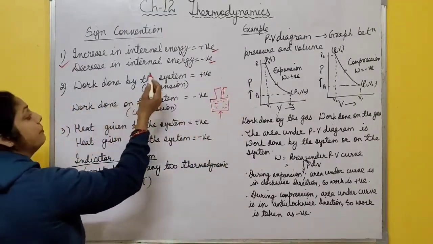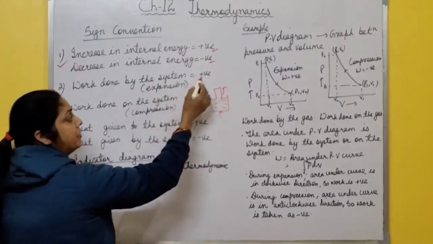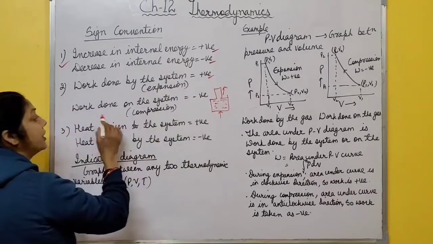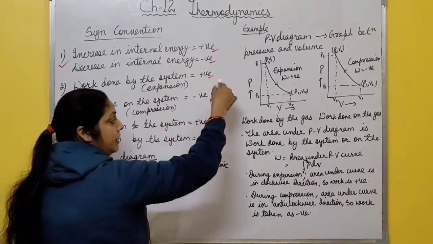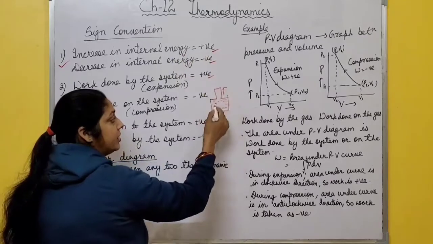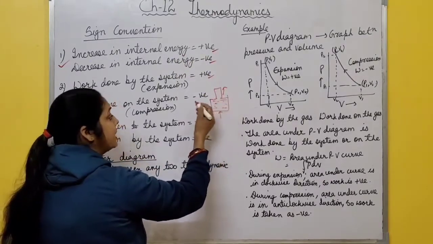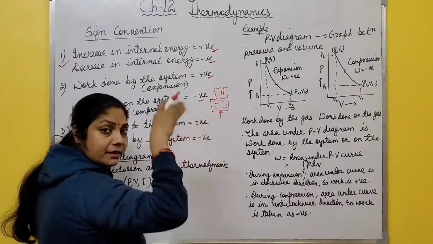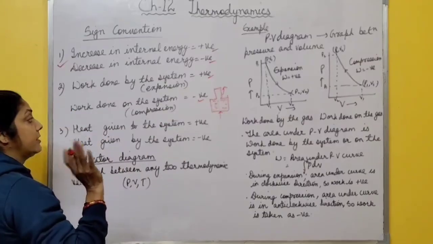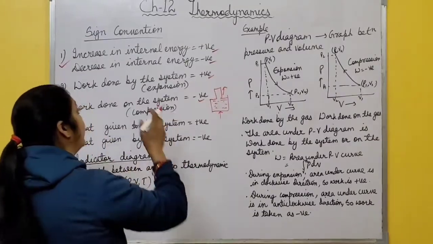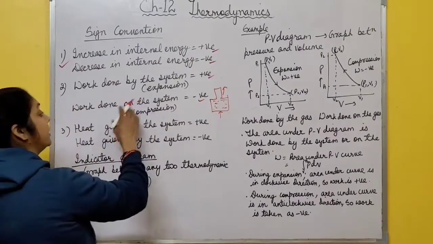So work done by the system, it means during expansion, you take positive sign, and work done on the system, if the piston moves in downward direction, then compression takes place. In that case, work is done on the system. It is taken as negative sign. In chemistry, it is opposite. Work done by the system is negative and work done on the system is positive.